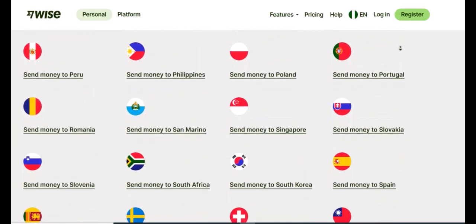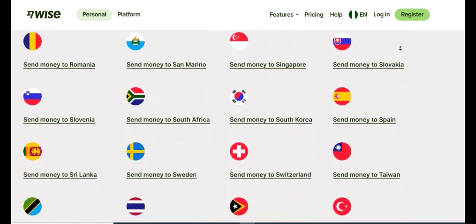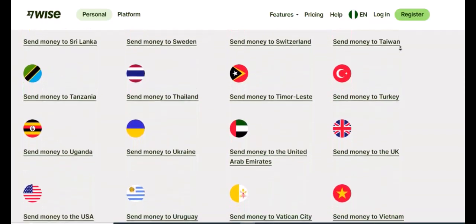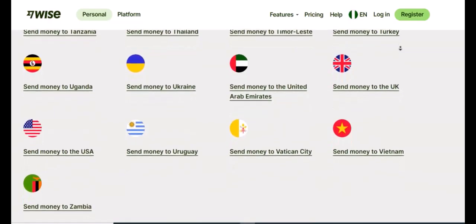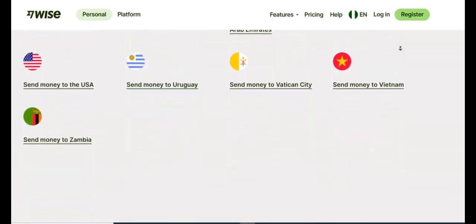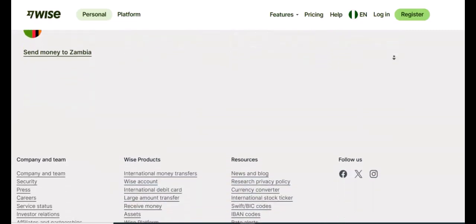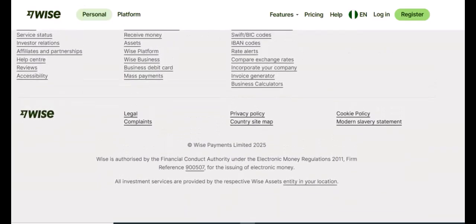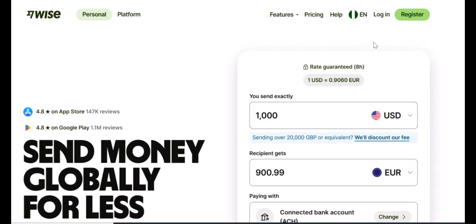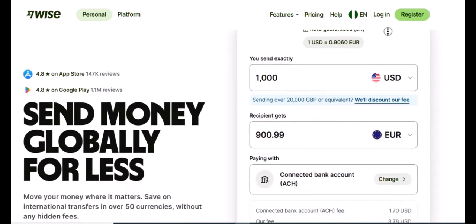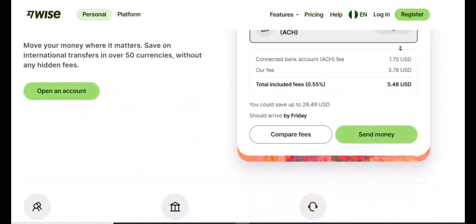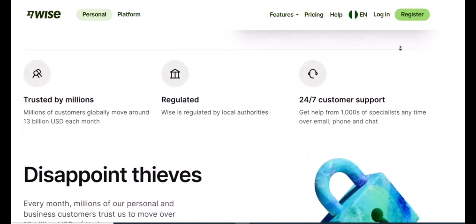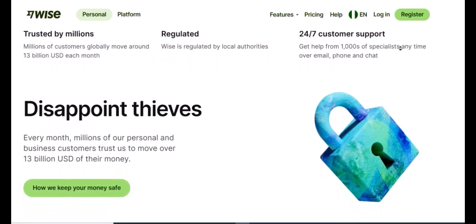General Wise transfer limits, a glimpse. While it's impossible to list every single currency pair's limit here, Wise supports over 160 countries. I can provide some general examples to give you an idea of the scale. For many major currencies like USD, Euro, and GBP, Wise allows transfers of up to $1 million or equivalent for local bank transfers. For wire transfers, this can go up to $6 million. For Euro, you can typically send up to 6 million euros per transfer. For Canadian dollars, CAD, bank transfers can sometimes be unlimited, while other payment methods like direct debit or debit/credit card will have specific daily or weekly limits.